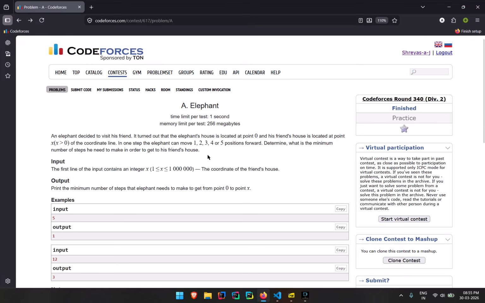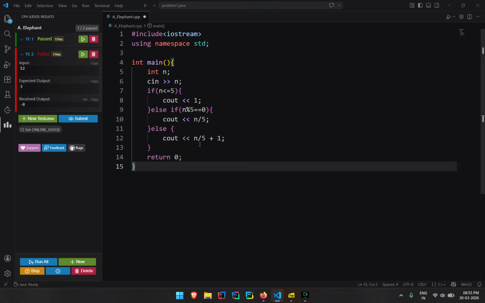But the elephant could take 1, 2, 3, 4, or 5 steps, so no matter if it takes 4 steps, I cannot subtract 4 or 3. I need to subtract only one step, because whether it is 4, 5, 3, 2, or 1, it takes only one step. Indirectly, if I write a condition here, it will be a nested else if, and the same condition applies there also.